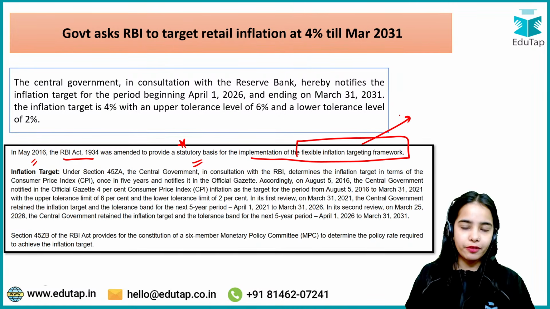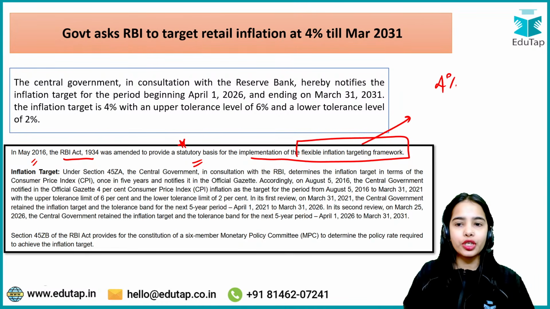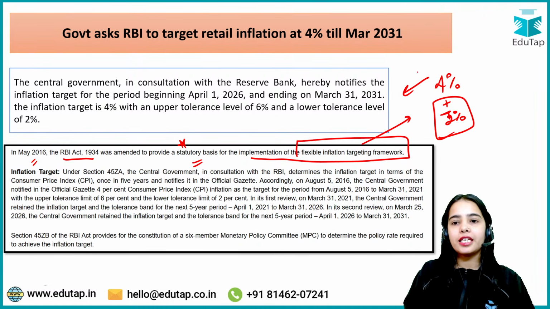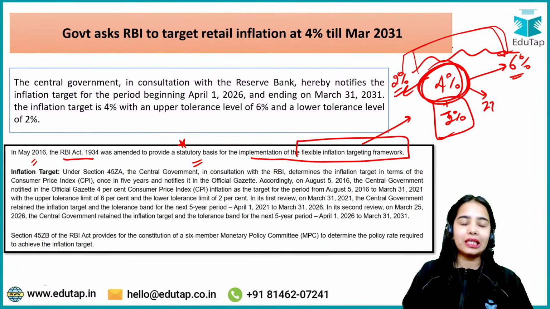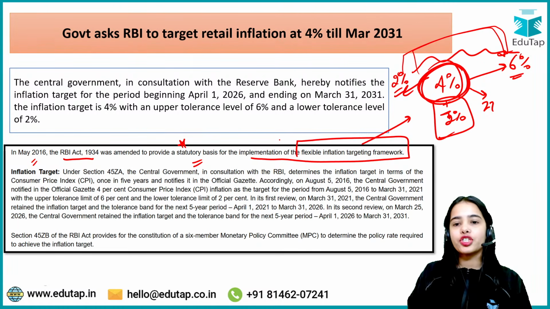Flexible inflation targeting framework basically means that there is an inflation target and there is a band that is provided. That means certain flexibility is provided, that the inflation can go down to 2% or the inflation can go up to 6%. So this is flexibility. The inflation should be around 4%. This is the inflation target. But there is also the tolerance band, there is also certain flexibility that is provided. So the flexible inflation targeting framework was introduced in May 2016.